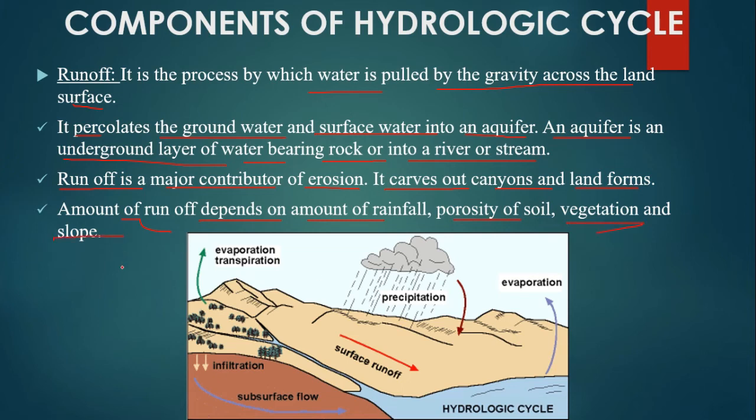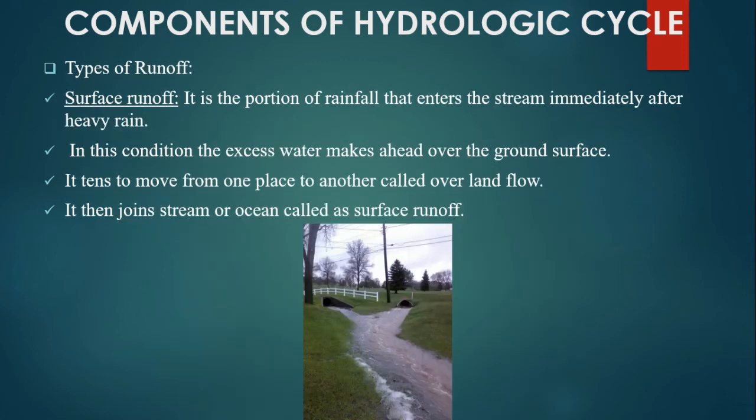Only about 35% of precipitation ends up in the sea or ocean and the other 65% is absorbed into the soil. In the picture I have shown rain which falls on the ground, it runs off like a river and ends in the sea, and it evaporates, then the process continues. Let's see the types of runoff.